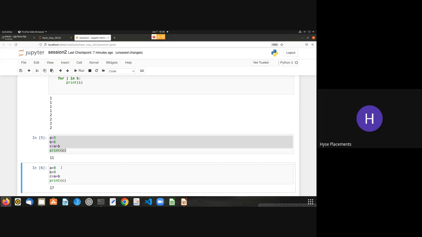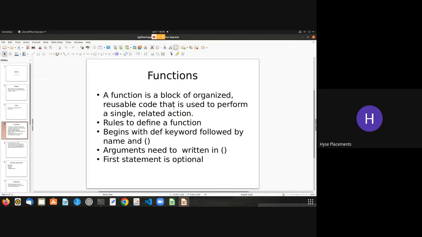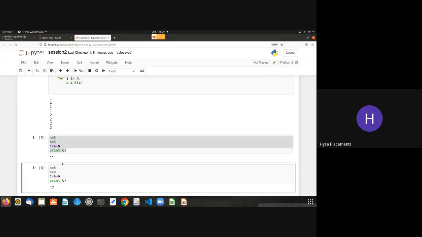So instead of that, we'll create a function. We'll put the addition logic inside that function, and simply use that function to do my addition process whenever required. That means you're creating a block of organized reusable code that is used to perform a single or related action. The addition program has got only 4 lines. What if your logic has got 100 lines and you're repeating it? Every time executing those 100 lines is very difficult for us. So we'll neatly organize that inside a wrapper that is called a function, and then we reuse it again and again whenever necessary.